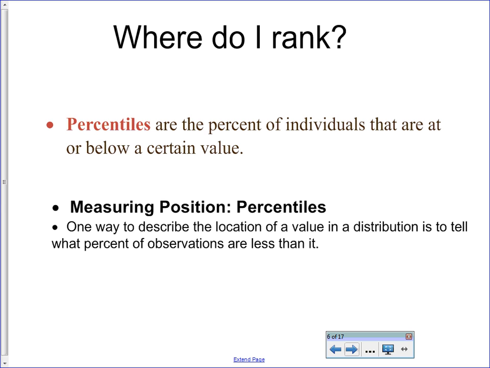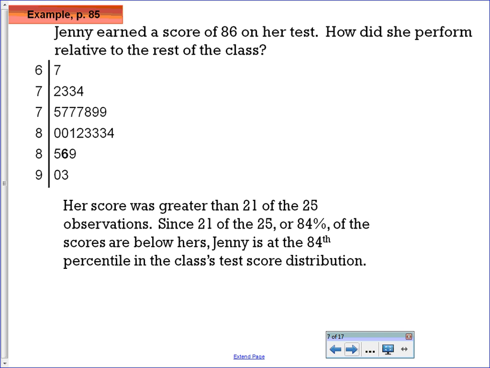So when we do a percentile, all you do is you say what percentage of the observations are less than it. So Jenny earned an 86 on her test. How did she perform relative to the rest of the class? So there are 1, 2, 3, 4, 5, 6, 7, 8, 9, 10, 11, 12, 13, 14, 15, 16, 17, 18, 19, 20, 21, 22, 23, 24, 25.